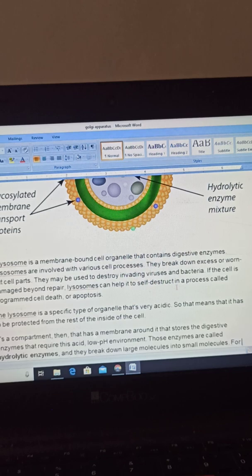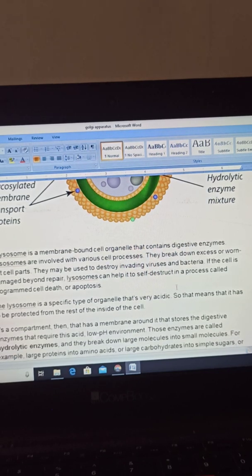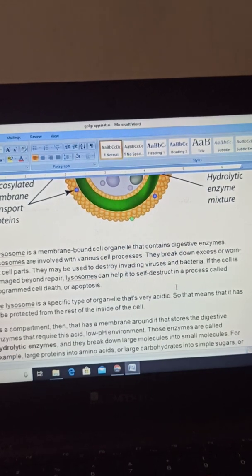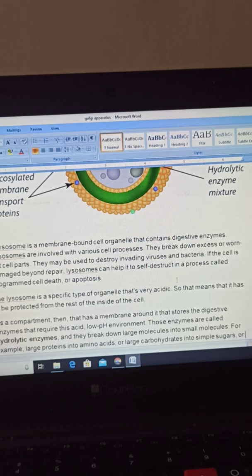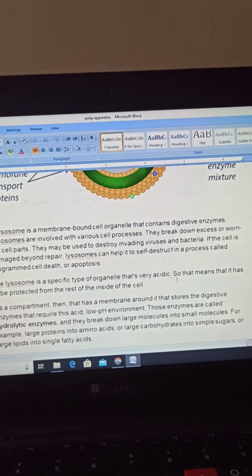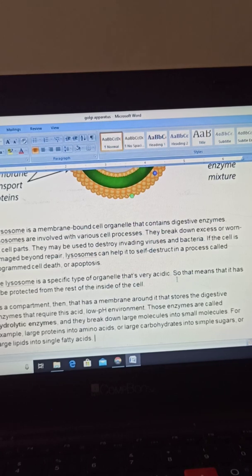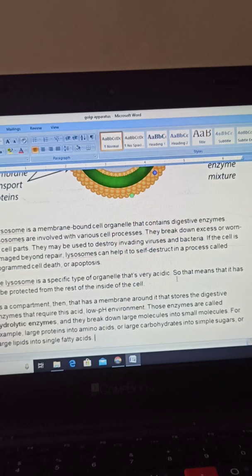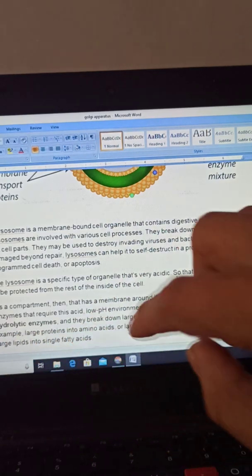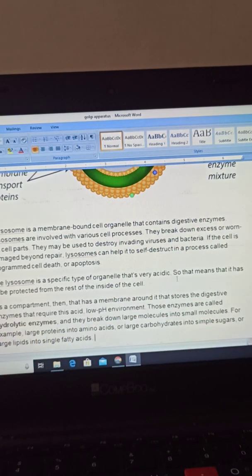The lysosome is a specific type of organelle which is very acidic, so it has to protect the rest of the cell. It has a membrane which stores the digestive enzymes that require this acid, a low pH environment. These hydrolytic enzymes break down large molecules into smaller molecules.